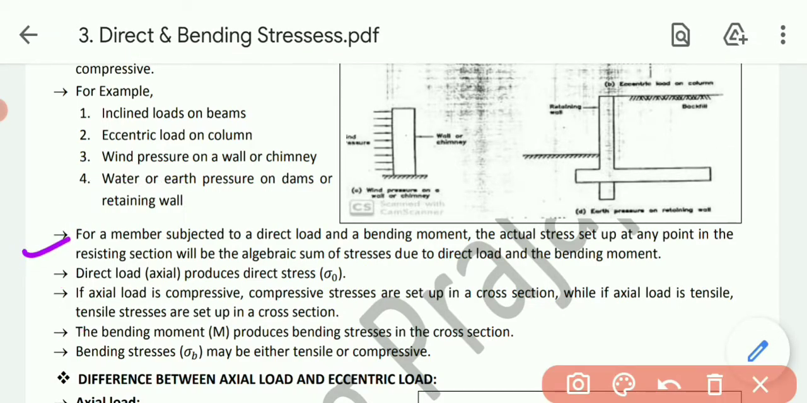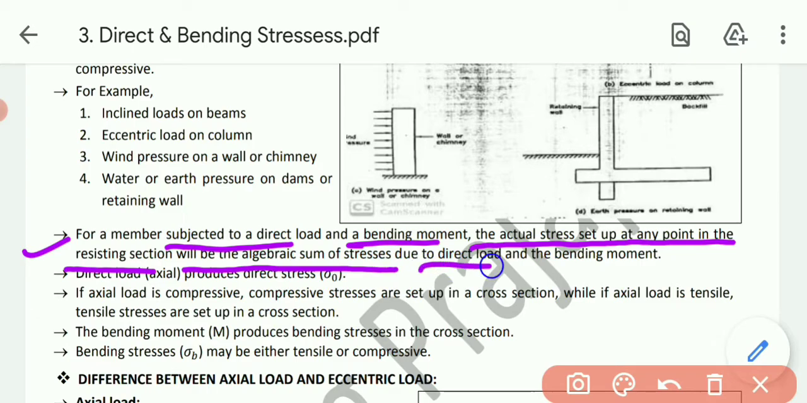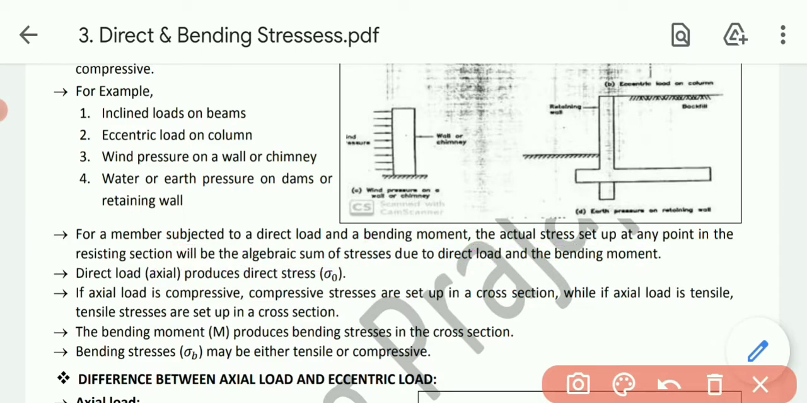For a member subjected to direct load and a bending moment, the actual stress set up at any point in the resisting section will be the algebraic sum of the stresses due to direct load and bending moment. In simple words, any object is subjected to direct load as well as bending moment, and because of these loads and moment, it will be subjected to stresses. Direct load will always produce a direct stress. This is the first parameter. So direct force will produce direct stress.